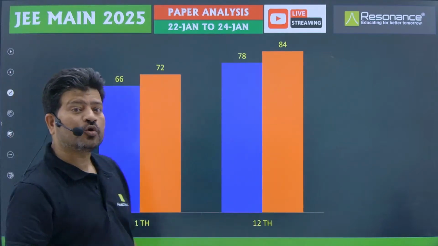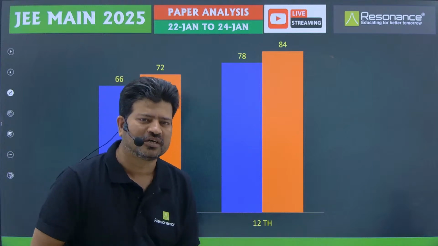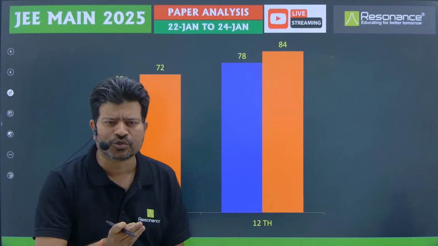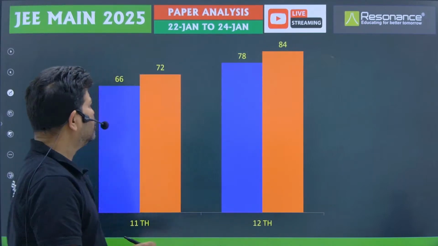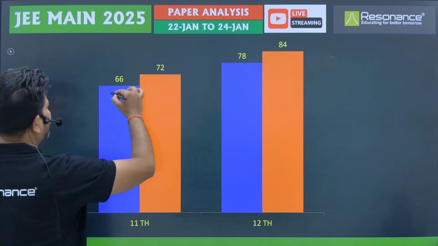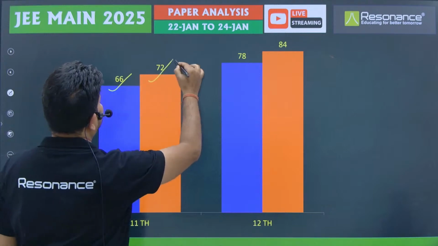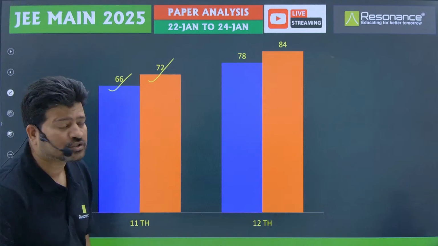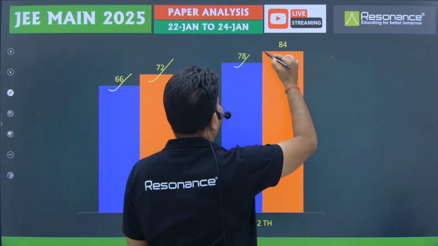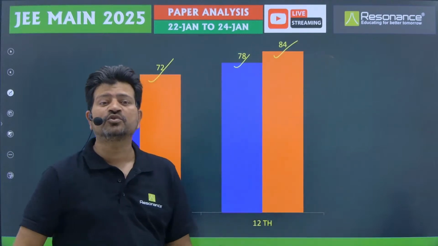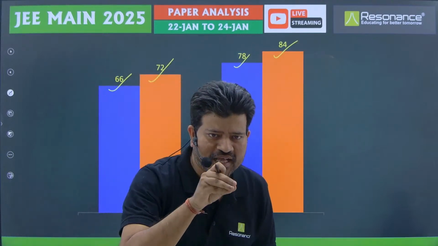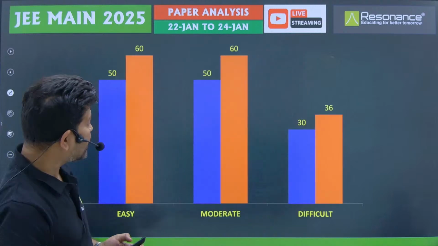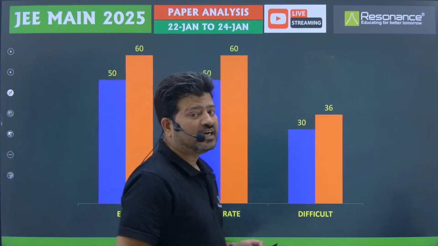Now we can see how many questions came from the 11th and from the 12th. Almost equal numbers of questions are there, maybe a difference of 1-2 questions. Across all 6 papers, there are minimum 66 to 72 questions from the 11th class, and from the 12th class there are 78 to 84. That means you have to balance both the 11th and the 12th. Now we can look at the easy, moderate and difficult levels.